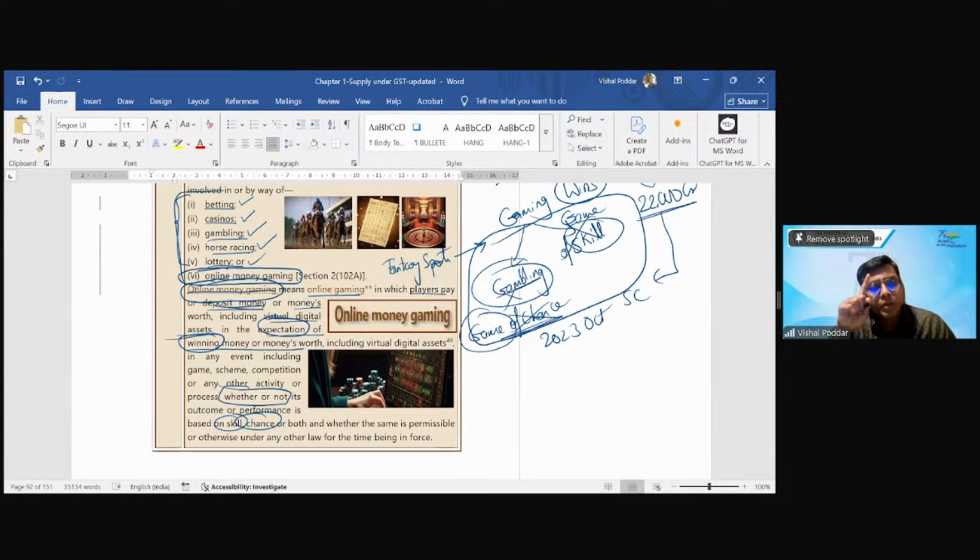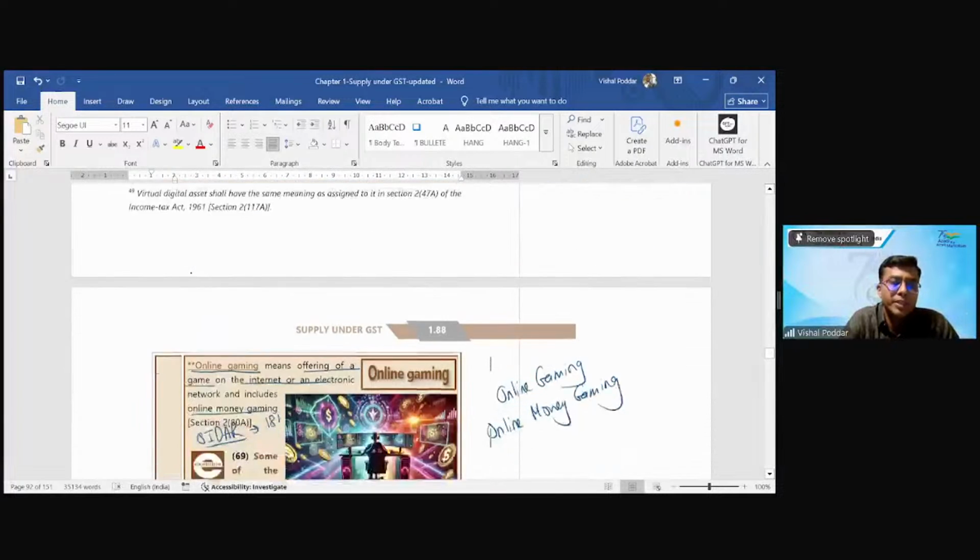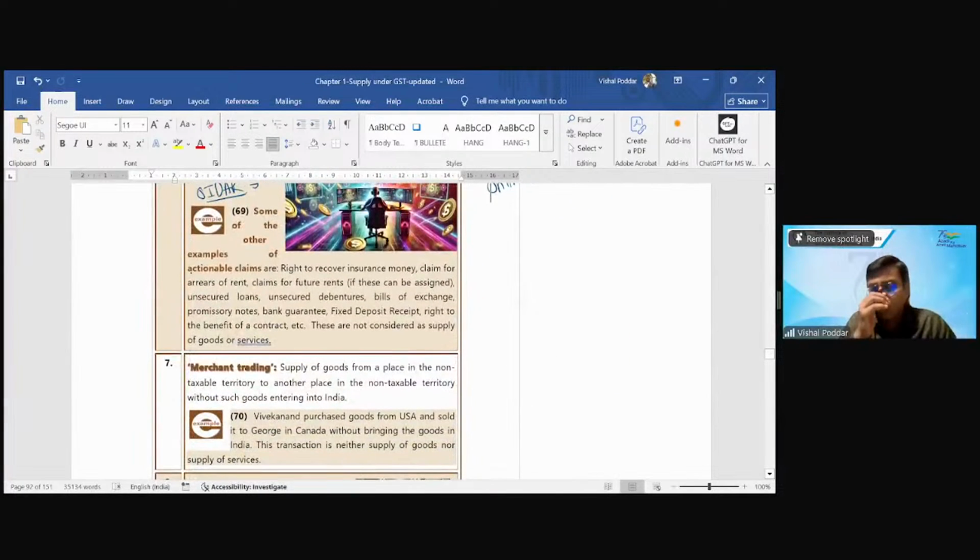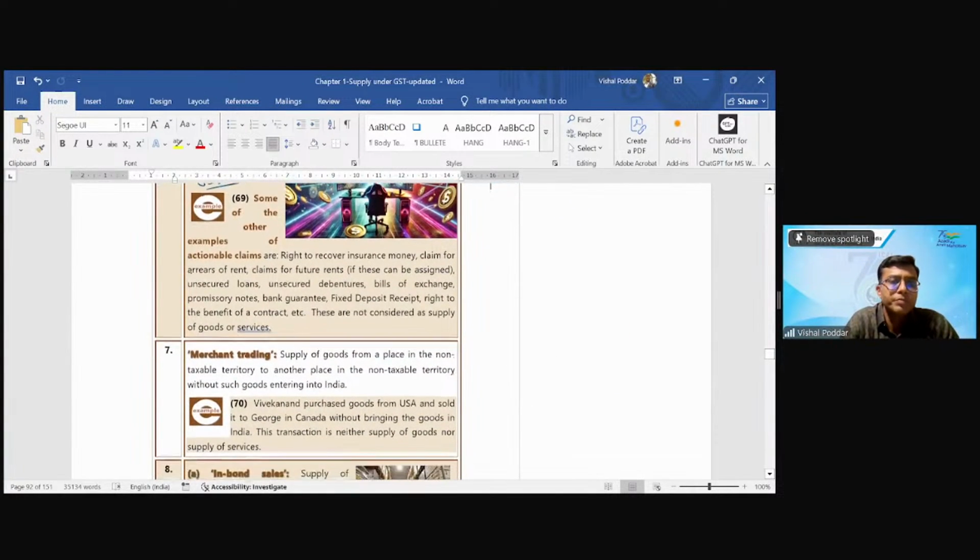So what is the difference between online gaming and online money gaming? If there is a chance of getting some prize amount, some winning amount, it becomes money gaming, liable at 28% on the full face value. If not, it is only online gaming, then the tax is only on your subscription fee, and that also only at 18%. I hope this is clear to everyone.